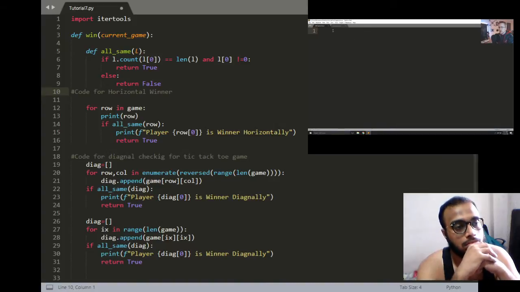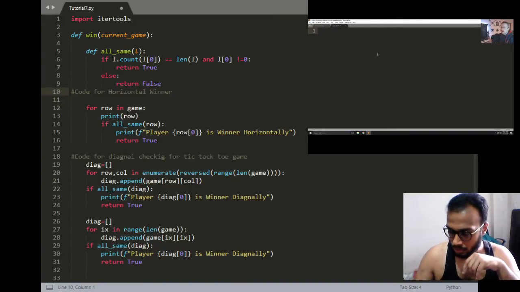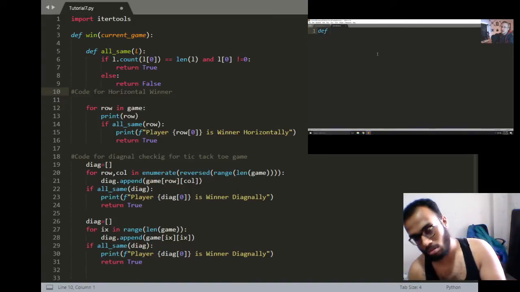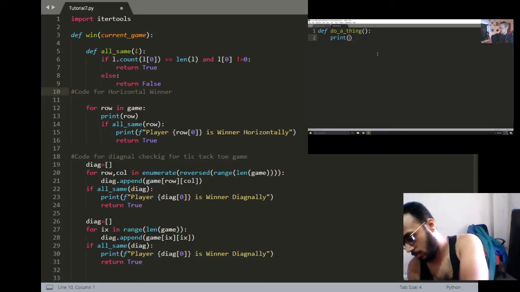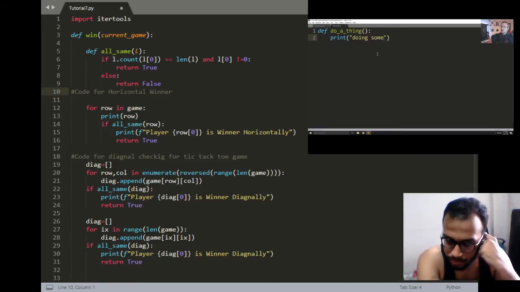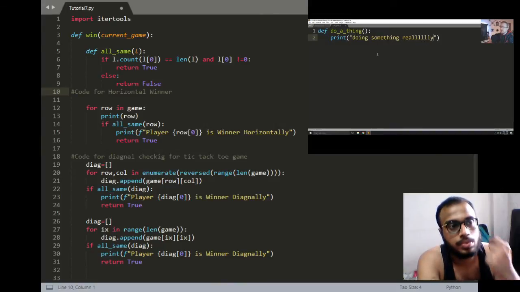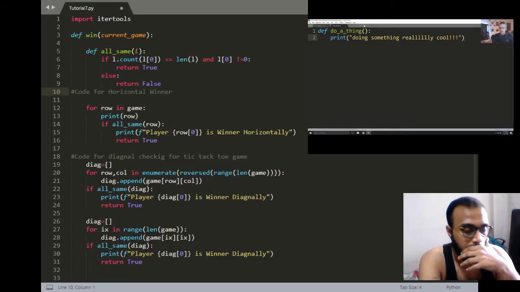But let's also talk about what even is a package, or what's a library, what's a thing we can import, because we have made these imports, but maybe we don't understand how that works. So the first thing I want to do is in example mod.py, let's just define do a thing. It's going to pass nothing, and for now we'll just have it print doing something really cool. And that's all our example mod's going to do, just a simple function, just to give you an idea.